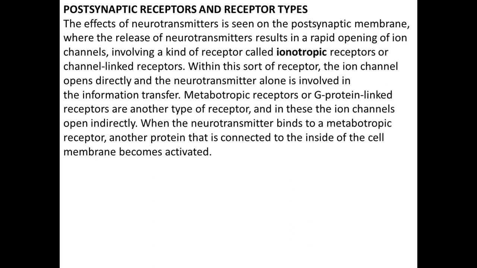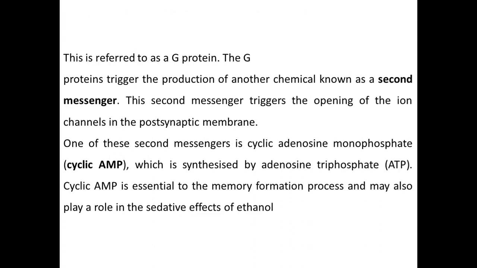Metabotropic receptors or G-protein linked receptors are another type of receptor. So in the postsynaptic part there is either an ion channel receptor or a metabotropic or G-protein coupled receptor. In an ion channel receptor, the ion channel opens directly, but in the case of the G-protein coupled receptor, you can go through the second messenger, third messenger. After that, there is an opening and closing of the ion channel, and you will get the result or action.